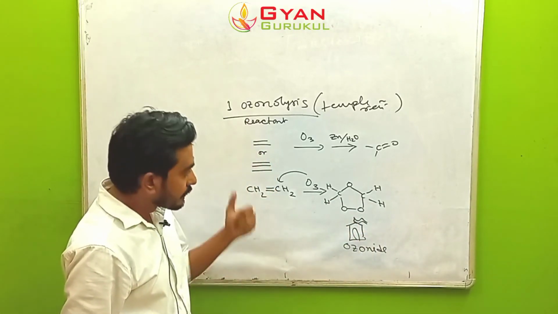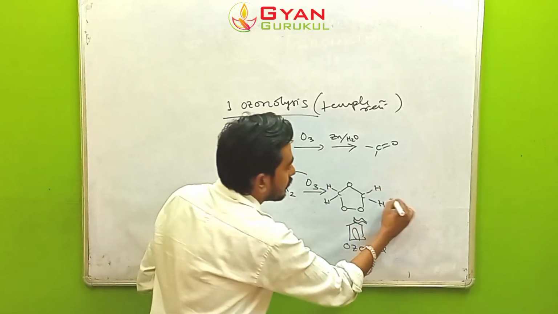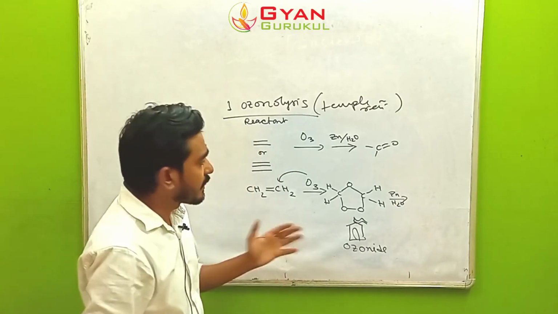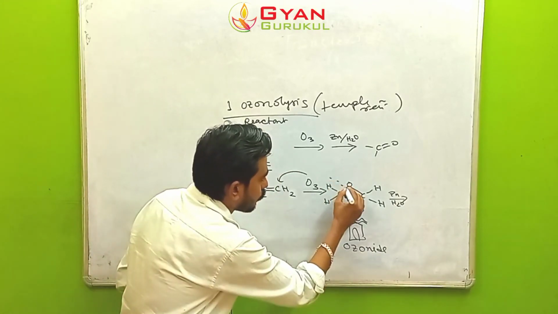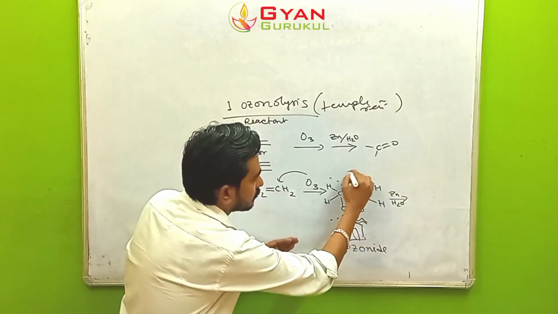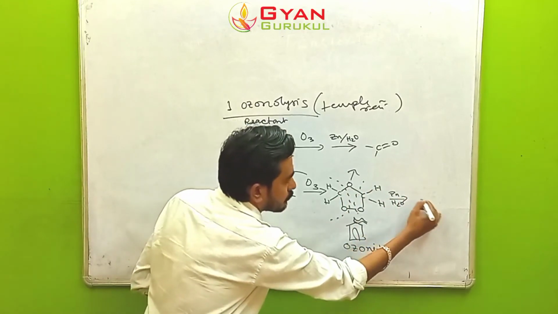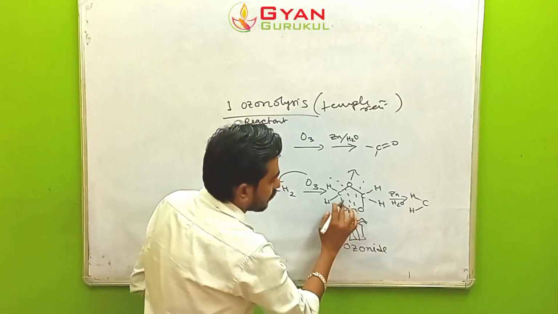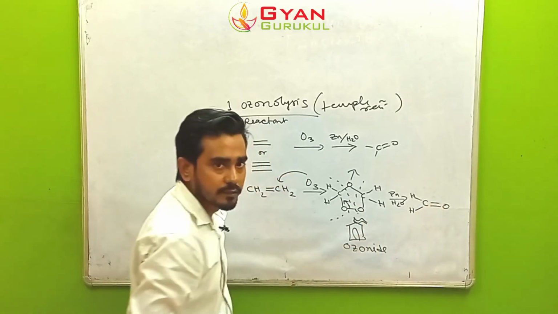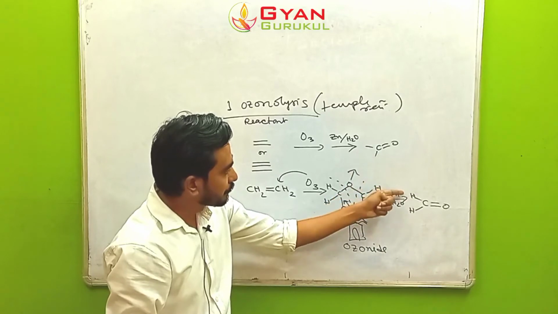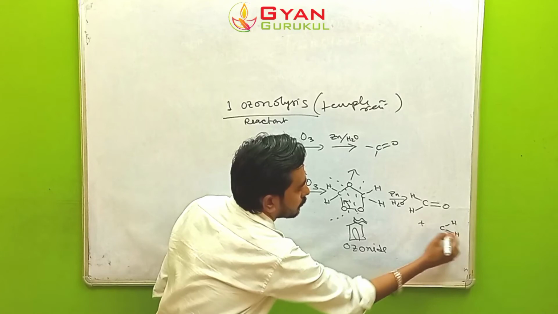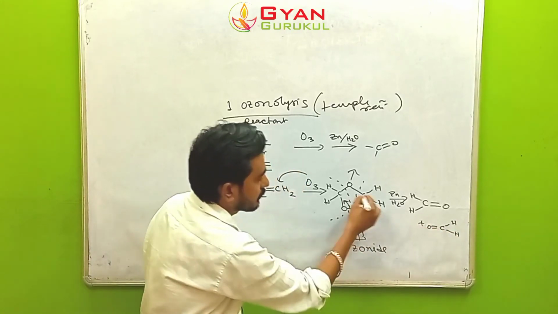Is that clear? Now in the second part we are having zinc dust and water. So after giving zinc dust and water, what is happening? This one carbon will take one oxygen. It will be separated out, right? And this oxygen will be expelled. Now in this case you see we have carbon with hydrogen and single bonded oxygen. So this bond will be attached here because carbon is tetravalent. So one product again from carbonyl you see, and this part will be again separated out like that. C hydrogen, hydrogen and double bonded oxygen. This bond will come here.